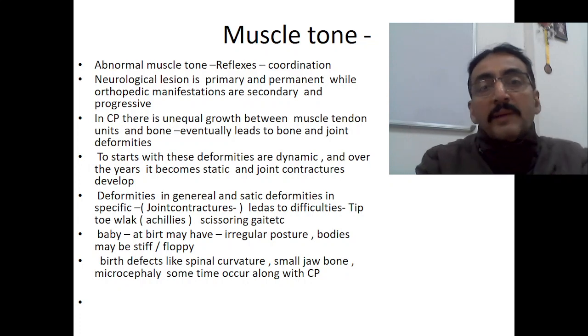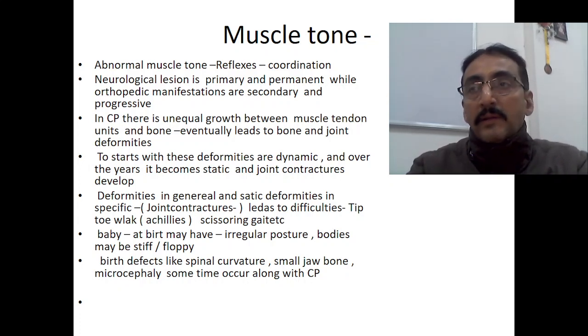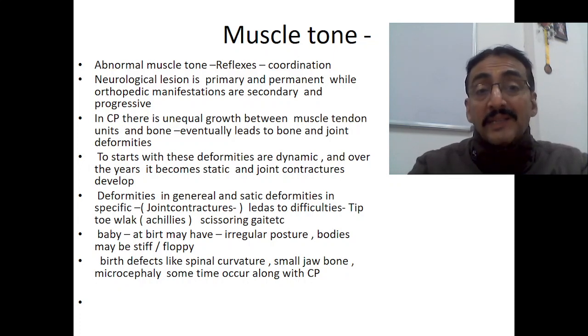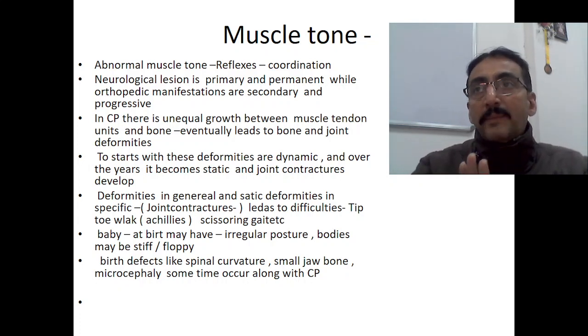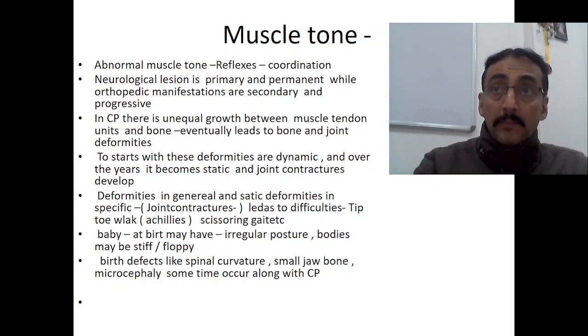Now, talking about muscle tone: abnormal muscle tone and reflexes, and also coordination. This is a main feature of cerebral palsy, as the muscle involvement is more. The neurological lesion is primary and permanent, while orthopedic manifestations are secondary and progressive.